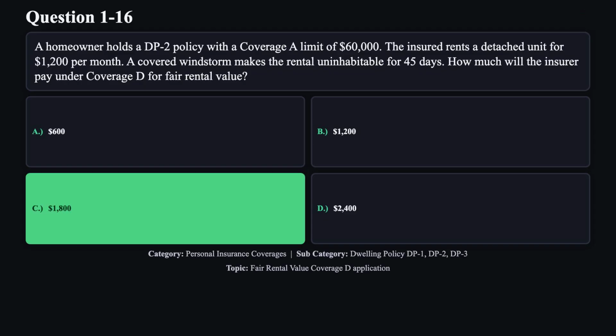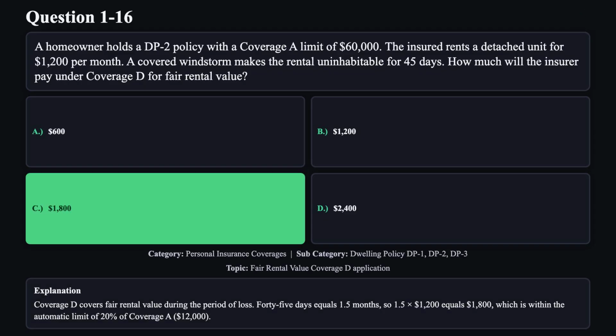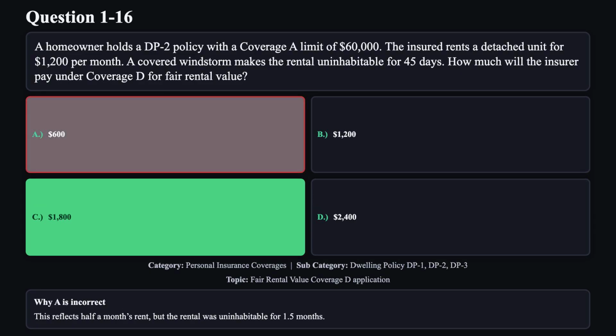The correct answer is C. Coverage D covers fair rental value during the period of loss. 45 days equals 1.5 months, so 1.5 multiplied by $1,200 equals $1,800, which is within the automatic limit of 20% of coverage A, $12,000. Reason A is not correct.